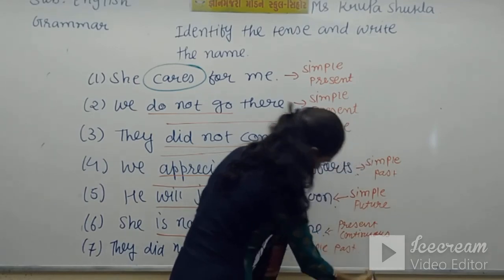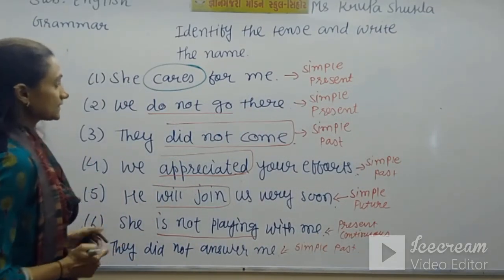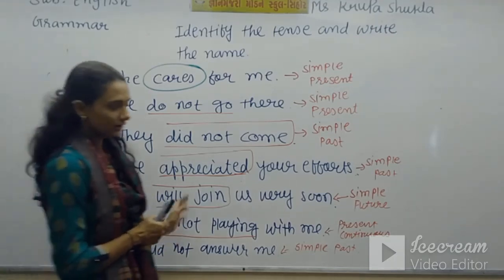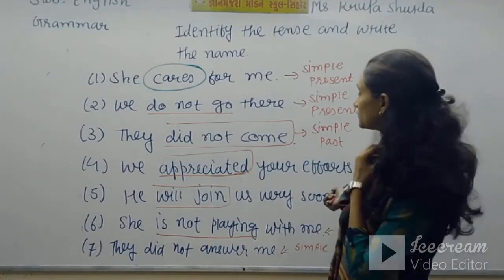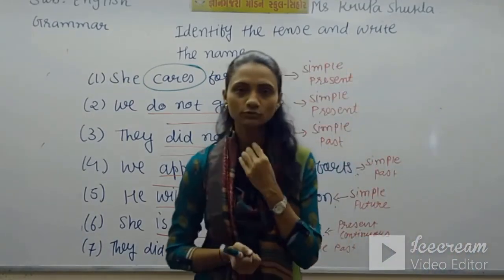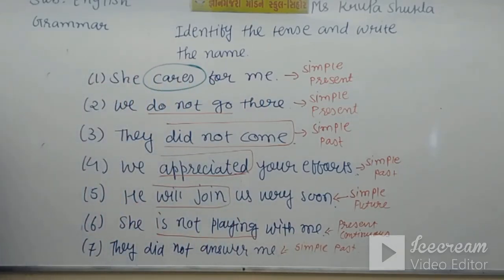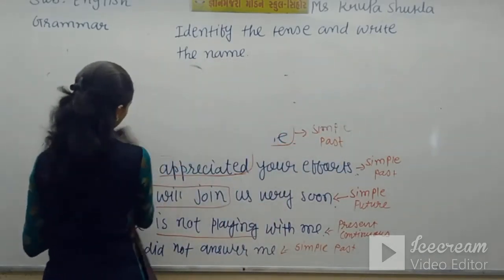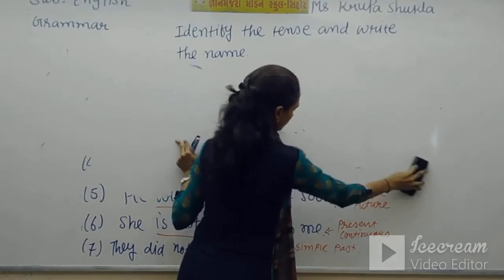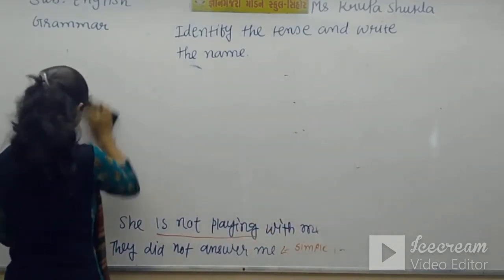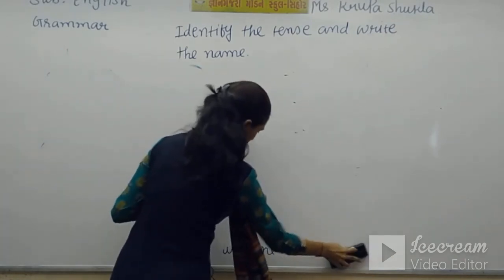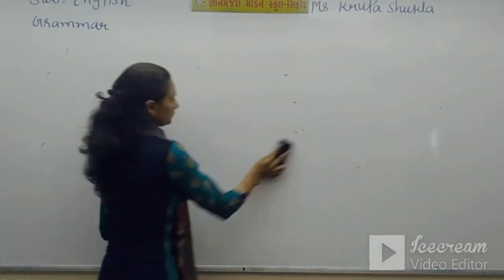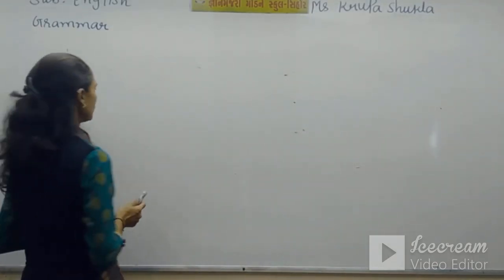So this way we revised 4 tenses, that is simple present, simple past, simple future and present continuous. Up to this we have done. Now you all have the information about these 4 tenses. So this is for today. Now it's time to give you homework. Your today's homework is the same kind of thing you will find in homework.